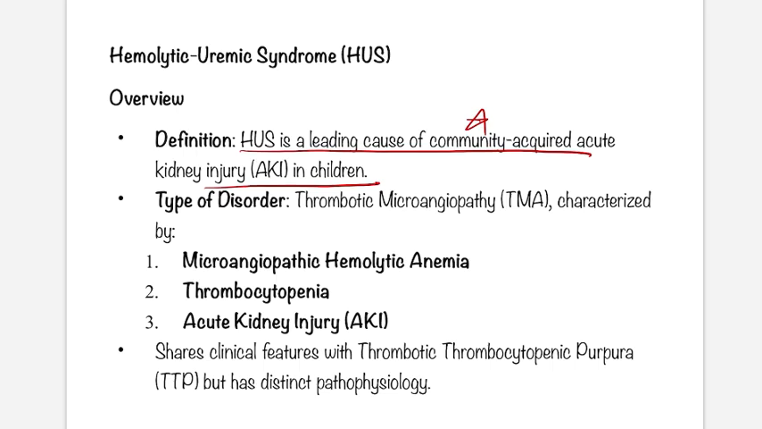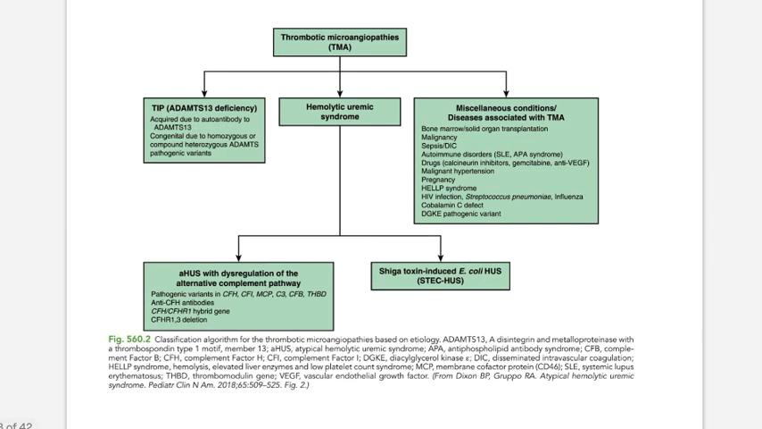This is a thrombotic microangiopathy spectrum disorder. What the disorders are, we will discuss in some time. It is characterized by a clinical triad, that is microangiopathic hemolytic anemia, thrombocytopenia, and acute kidney injury. Basically, we discussed the spectrum of thrombotic microangiopathy. First, hemolytic uremic syndrome, which is the star topic of today. We will discuss the rest later also.